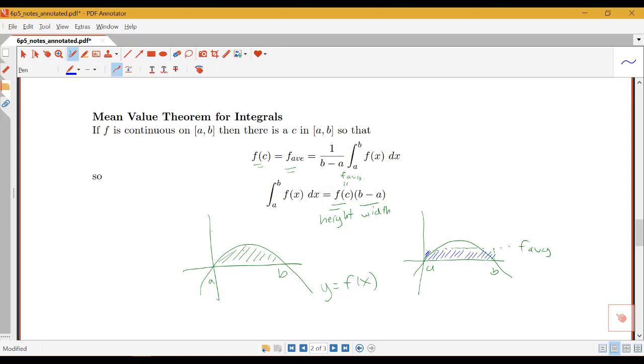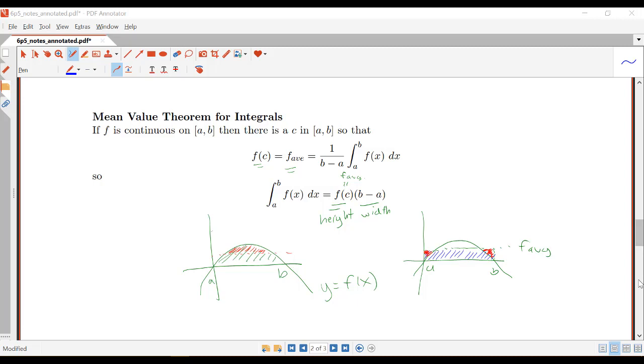You can think of what's happening here as, let me use just another color, essentially saying that this area here that would be cut off from our average value is equivalent to this little extra that comes from the rectangle. So we get that nice geometric interpretation of the area of that rectangle being the same as the area under the curve. That's a nice result from our mean value theorem for integrals.